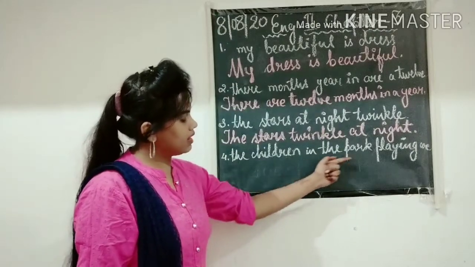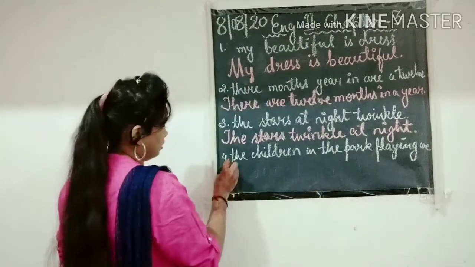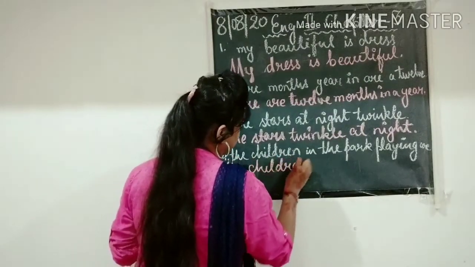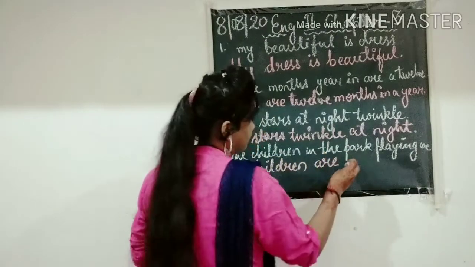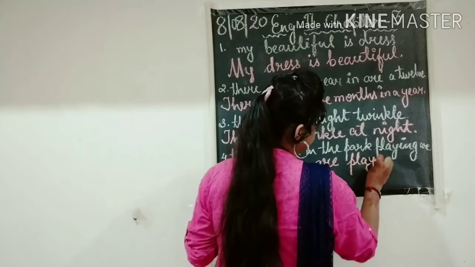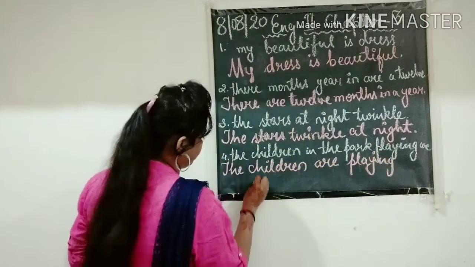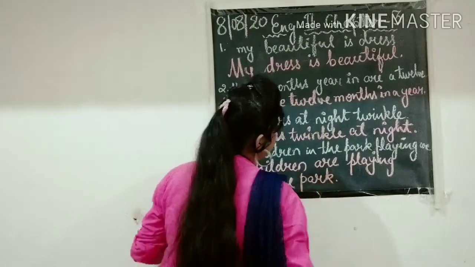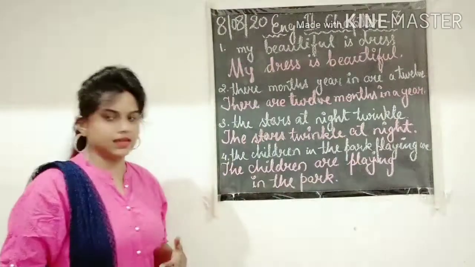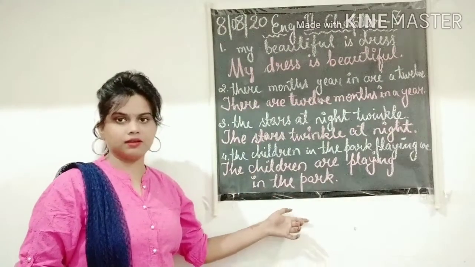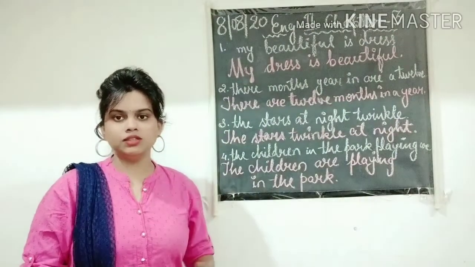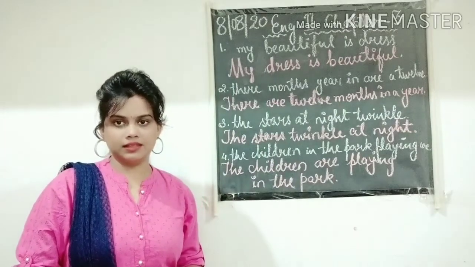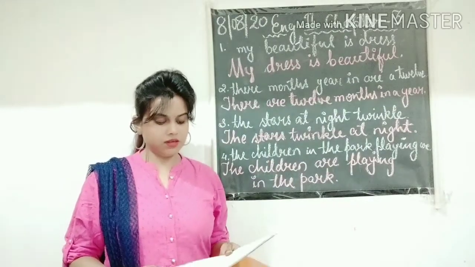Last one, the children in the park playing are. It starts with a capital letter. The children are playing in the park. Now it makes a complete sentence, and it makes sense that the children are playing in the park. So like this you have to rearrange the words and make a complete sentence.